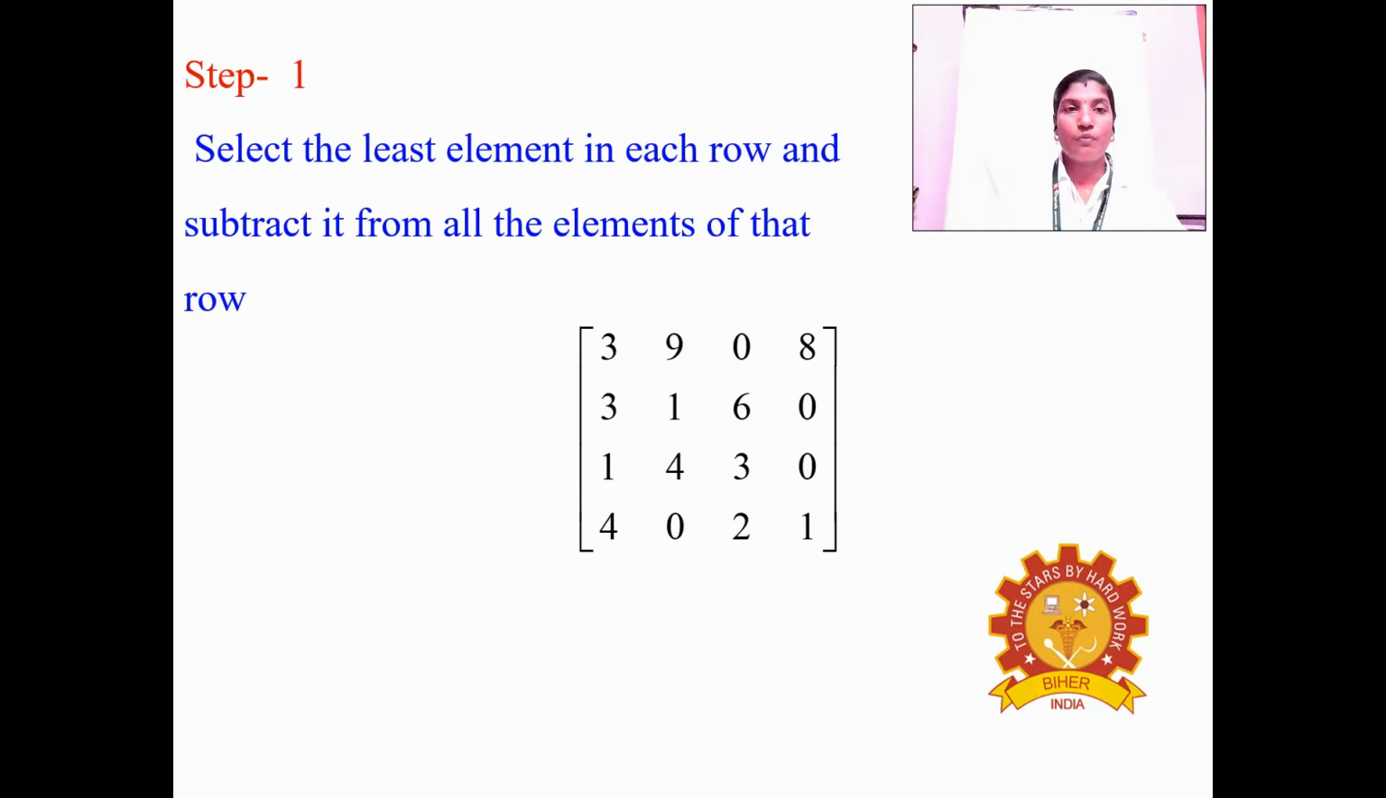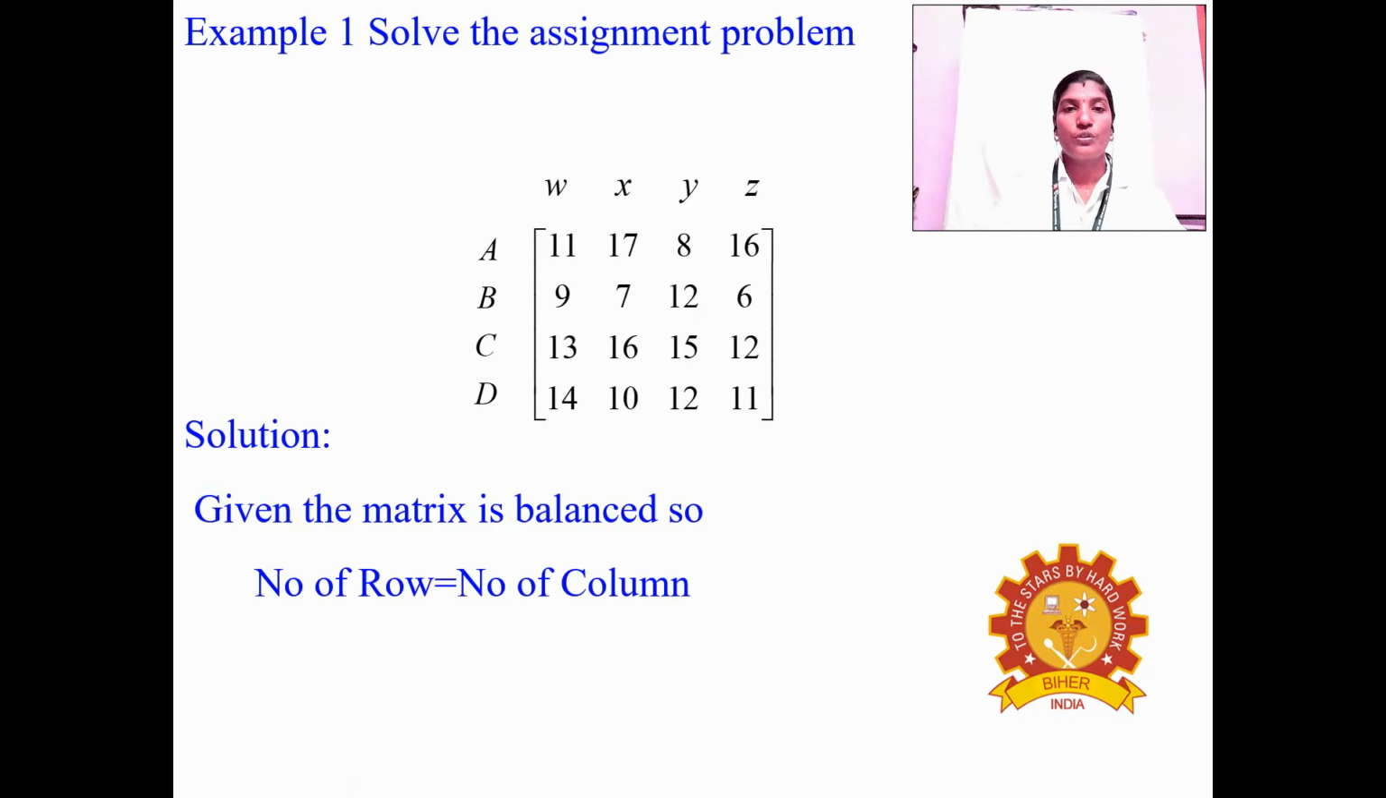And step 1. What is step 1? Select the least element in each row and subtract it from all the elements of that row. So what is the least element of the first row? In the first row, the least element is 8. We choose this 8 and subtract it from the other elements.